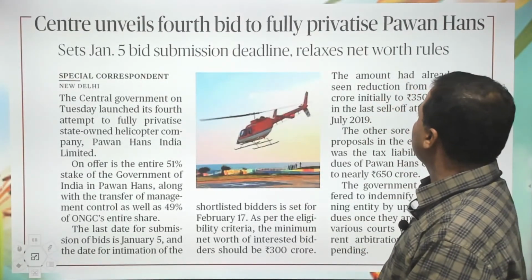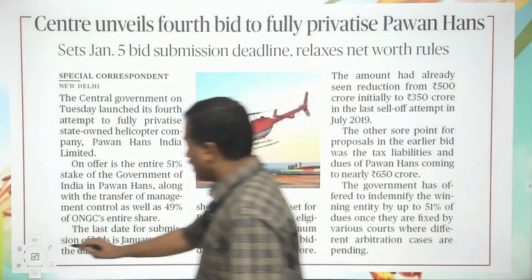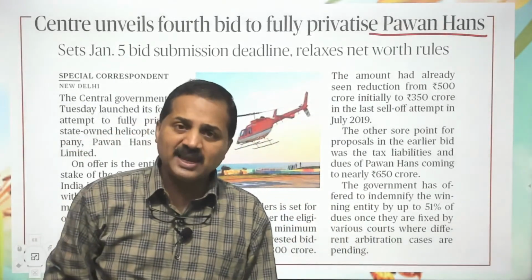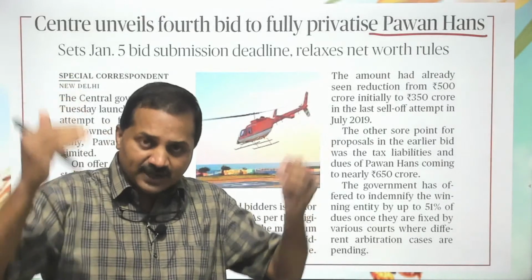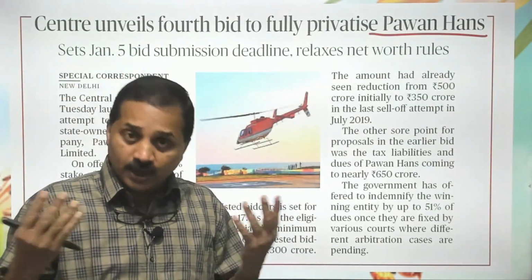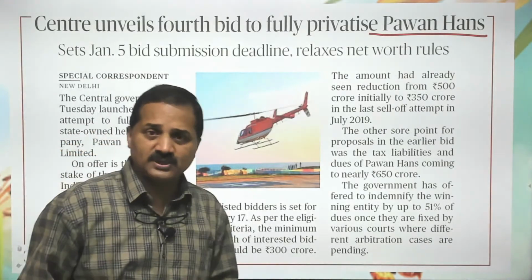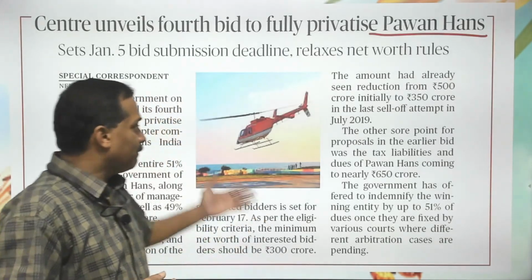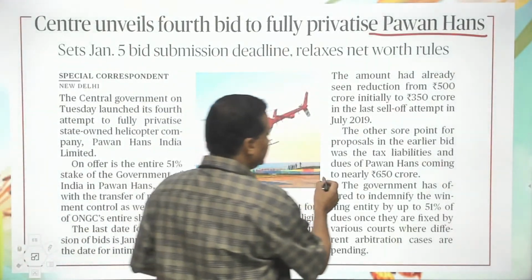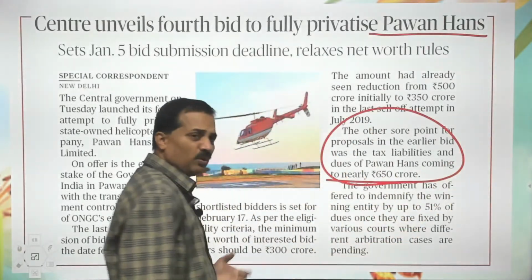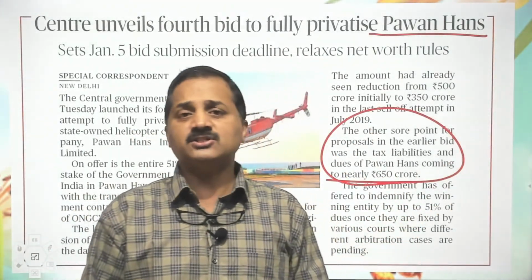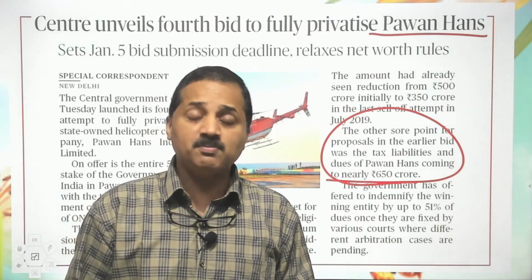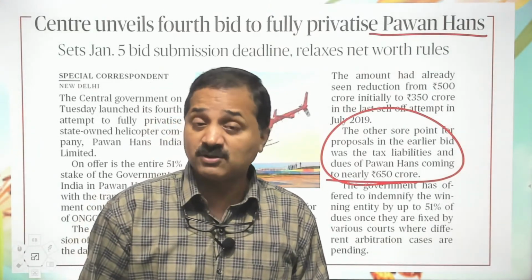Centre unveils fourth bid to fully privatize Pawan Hans. It's a government company, Pawan Hans. Government is going to sell its stake in Pawan Hans also. Government has listed a lot of companies: Air India is for sale, IOC is for sale, Pawan Hans is also for sale. Pawan Hans's total liabilities come to around 650 crore. What is going to happen is that private corporations will be able to buy these government companies at a very cheap price, sometimes even on the basis of wrong valuations.